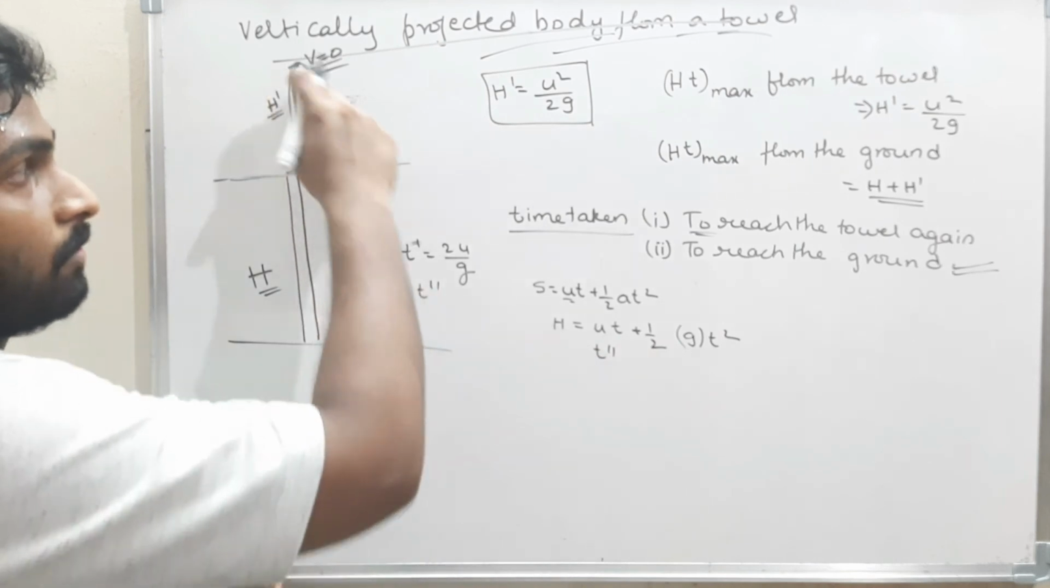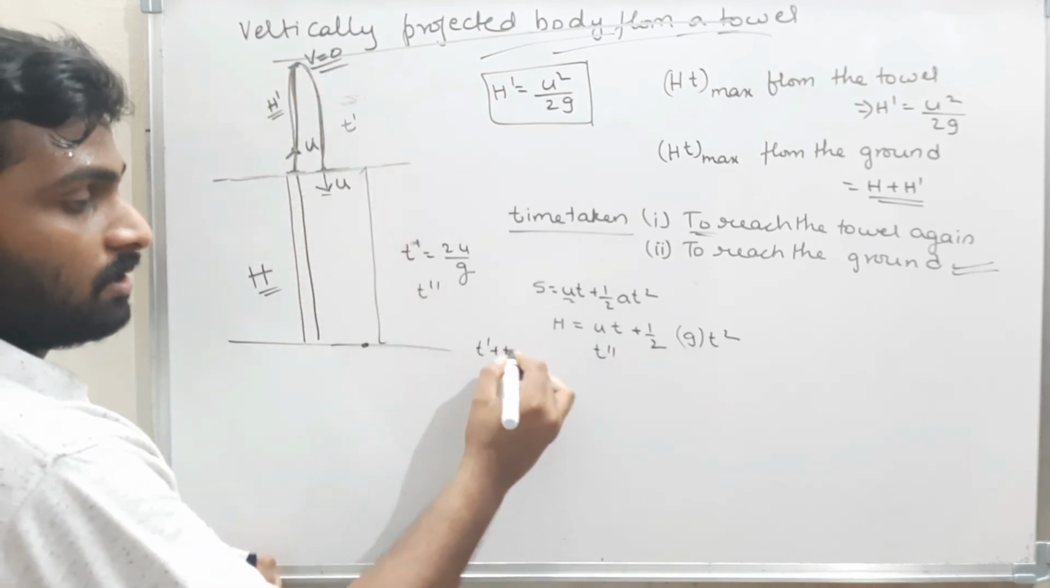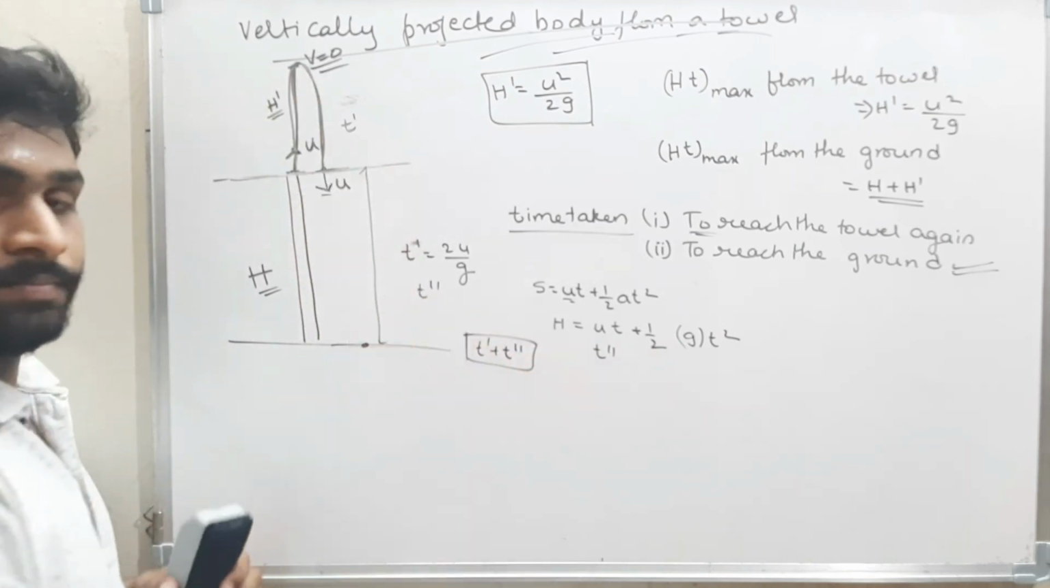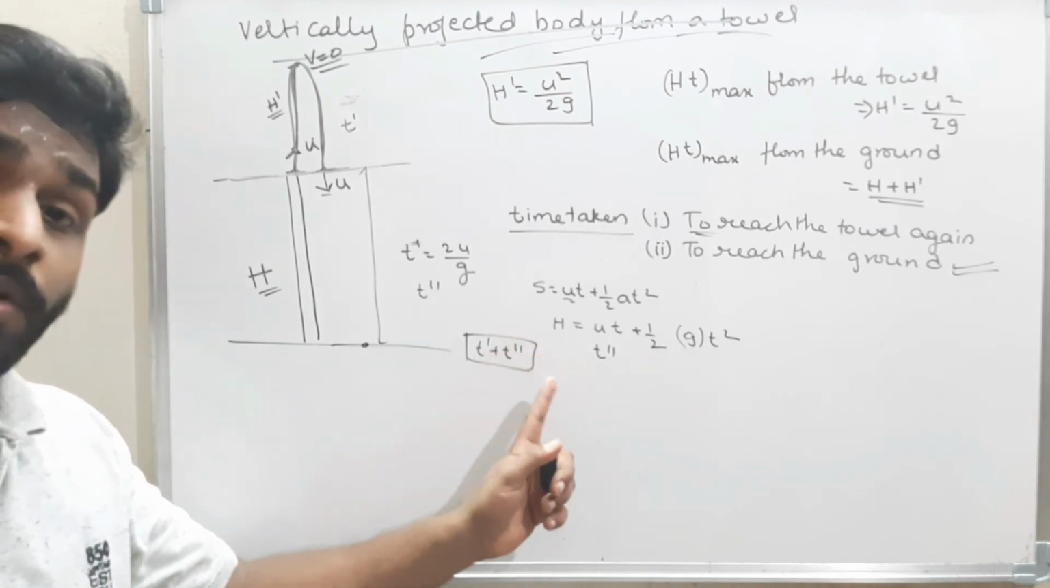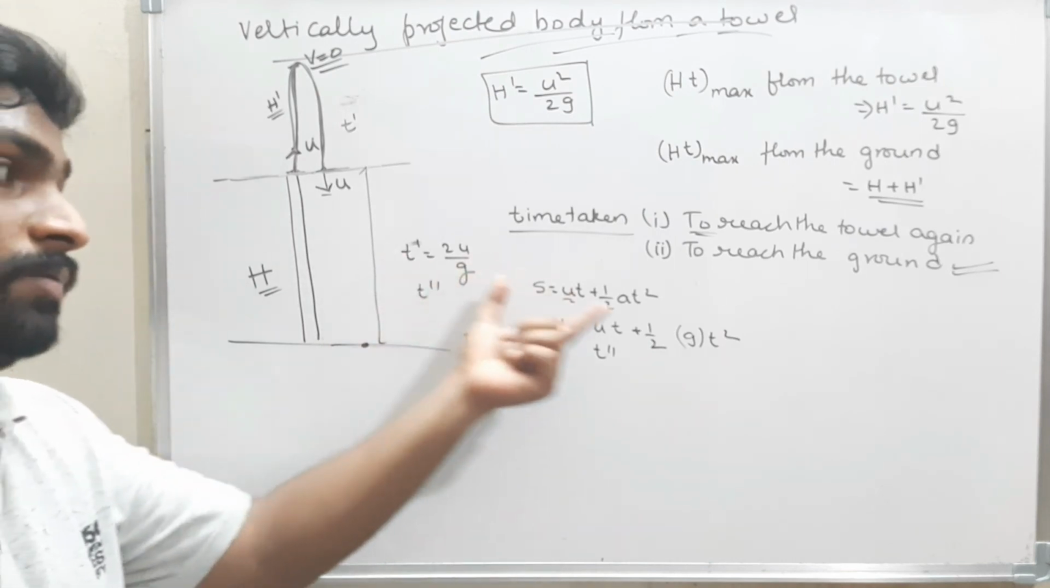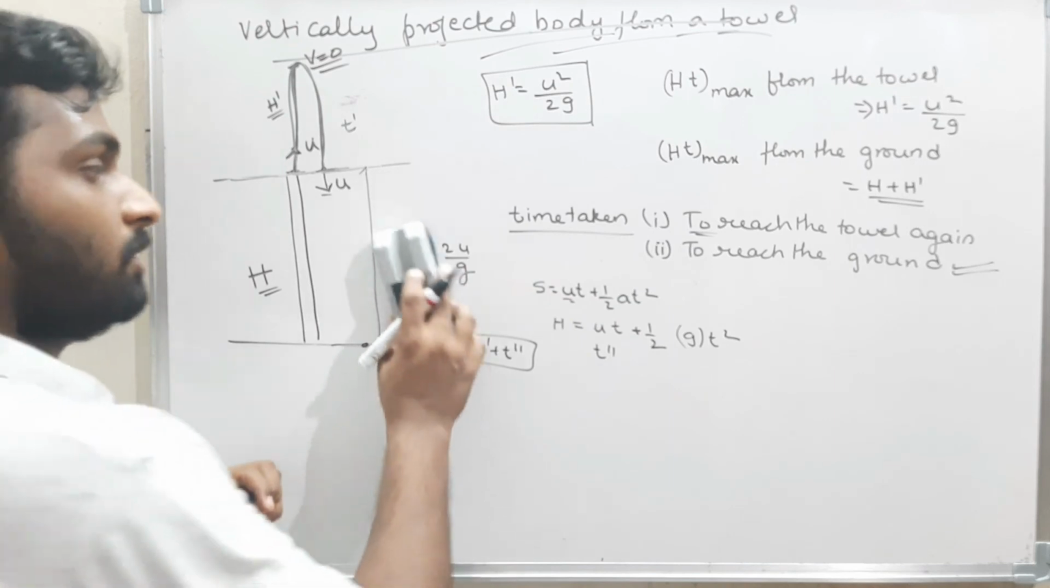Now the total time of flight is t dash plus t double dash. Okay, this is one method, but this is a very complicated method. I have to find two times separately. Now see here, there is another method.